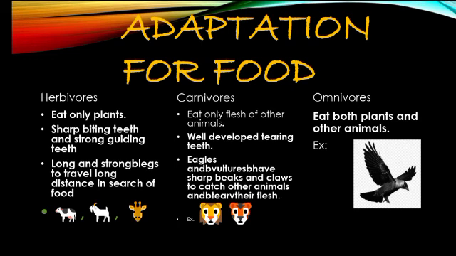Okay, if we talk about omnivorous animals like crow, they have a sharp beak to cut, because animals like carnivorous lion and tiger have at least limbs, but these birds do not have limbs. They cannot hold the prey, so they have to tear the prey or tear the flesh with their beak only. So these birds have a very sharp beak. So this was the adaptation for the food according to their food habit.